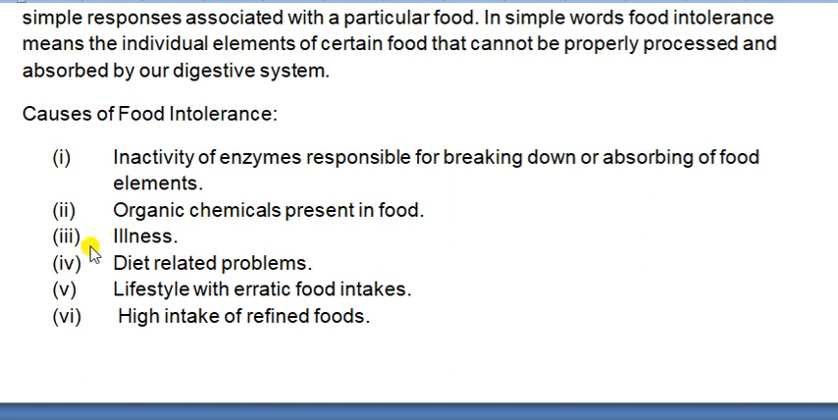Next is illness. Sometimes it happens we are ill and not feeling good. At that time our digestive process does not perform well, and that can be another cause. Diet related problems, lifestyle with erratic food intake. Sometimes we do not do any physical activity and we have different kinds of food. At that time our digestive process cannot tolerate that. Sometimes we eat oily food, junk food. This kind of food is not good for health. High intake of refined foods. If we intake a lot of refined food, then also we can face the same problem.